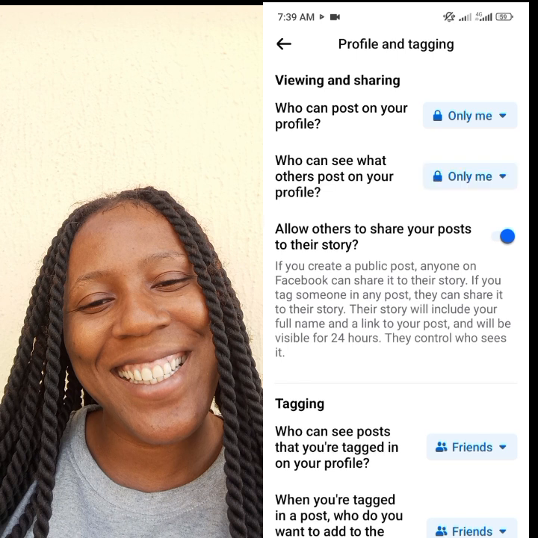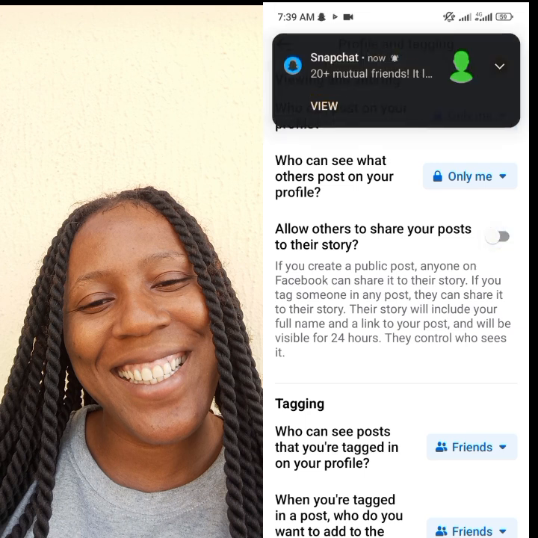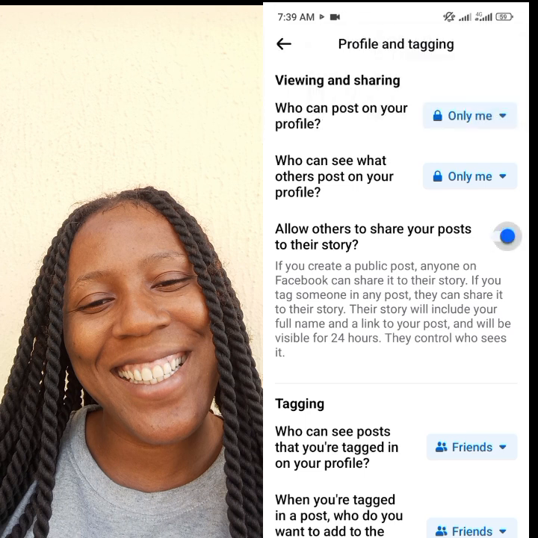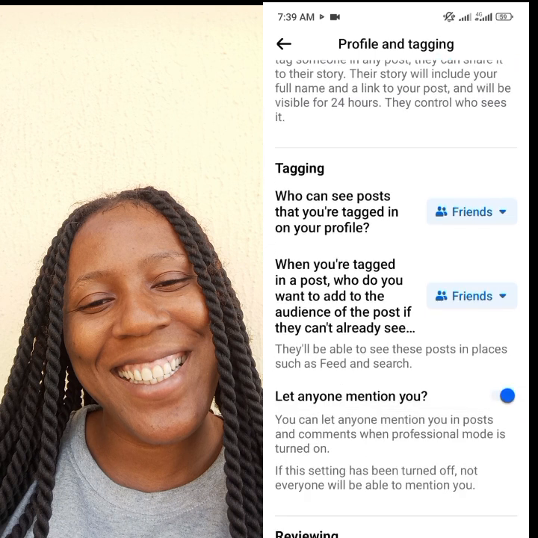You can see. So the next one says allow others to share your post to their story. So you can do a post, and if you want people to share it to their story, you will leave it like this. If you don't want people to share it, you take it back like this. You can see. So I'll just leave it like this. So let's go to tagging.